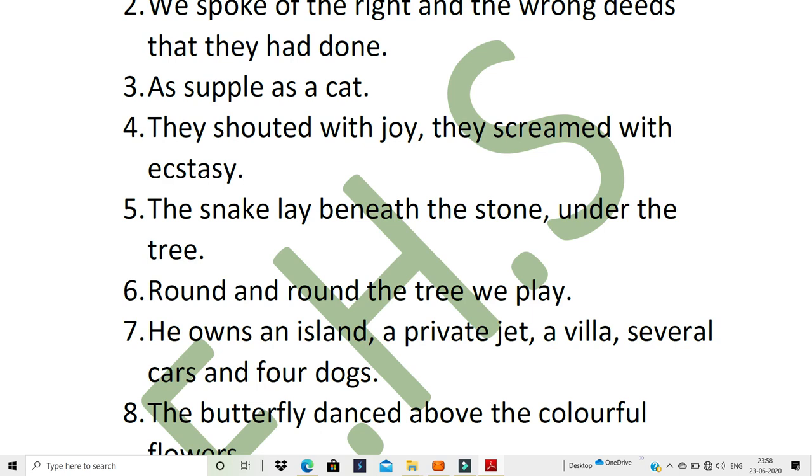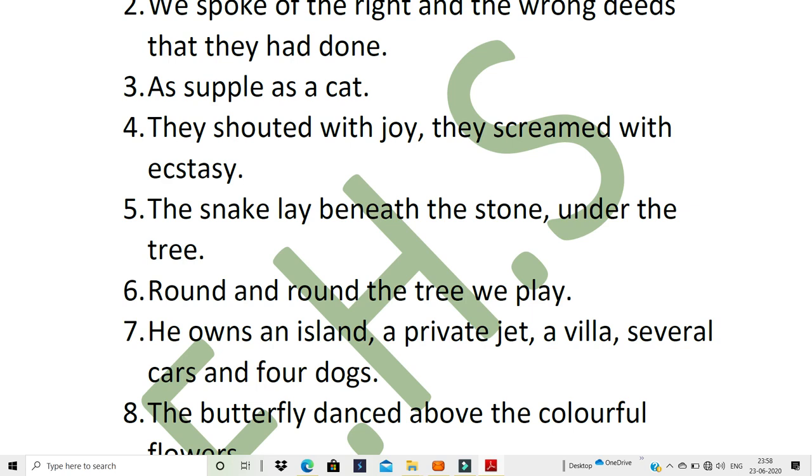It is a time where maybe you are very happy. Yes, you're just happy, you're very happy, you're extremely happy. So that extremely happy is ecstasy. They're so happy that they screamed. Yes. The fifth one, The snake lay beneath the stone under the tree.